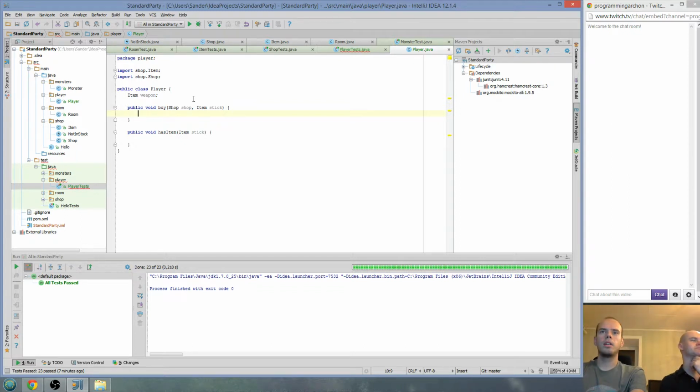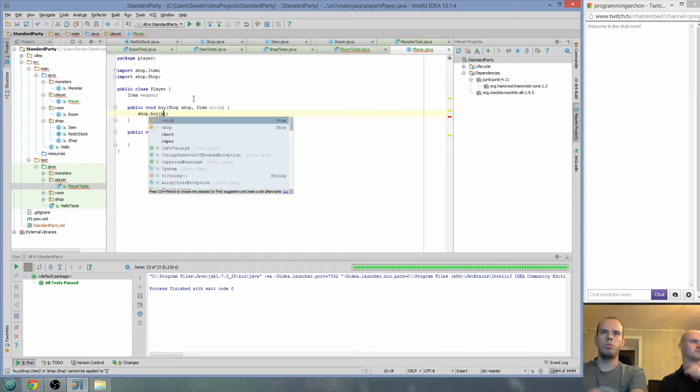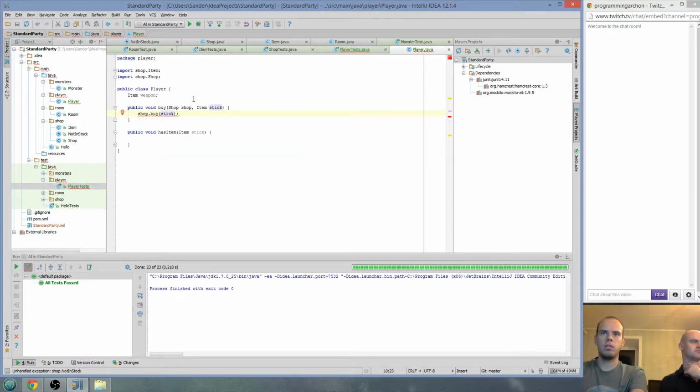Okay. So if we want to buy it, we're going to say shop.buy the item. So the shop will lose the stick. Maybe we should do it a bit more general, in the sense that we rename that variable. It's the right method, I just don't agree that this should be part of it.